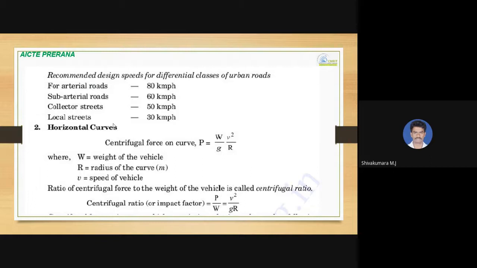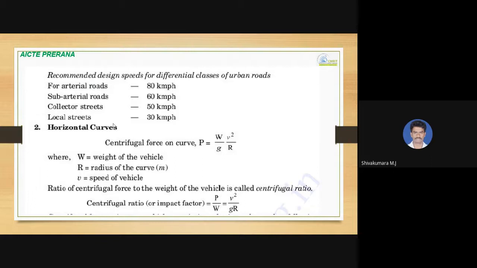Now horizontal curve design. When a vehicle travels on a horizontal curve, it normally experiences a centrifugal force. This centrifugal force can lead the vehicle to topple, so it is not advisable to pass the vehicle at an incorrect design speed.